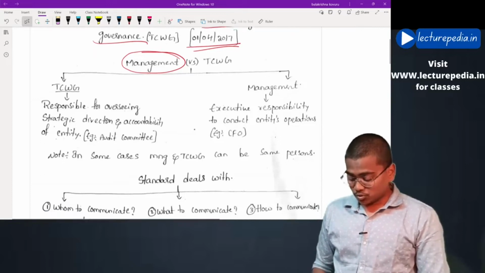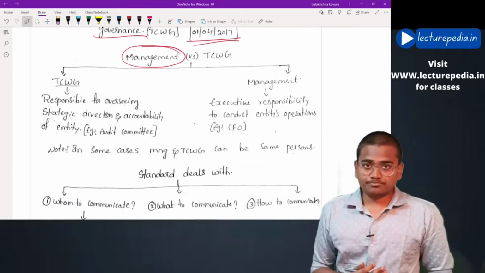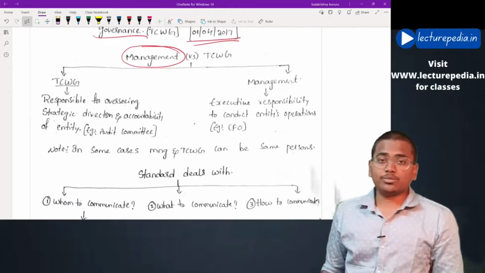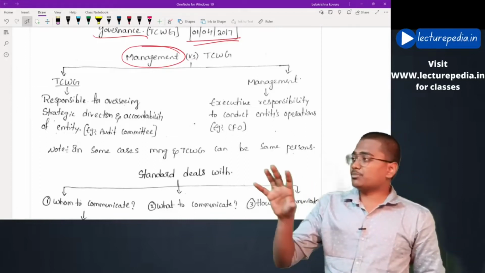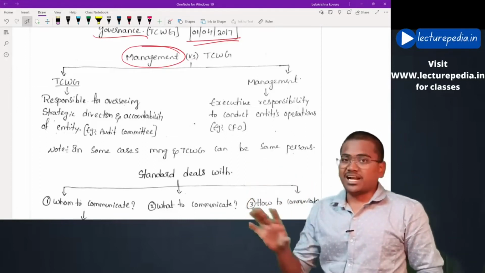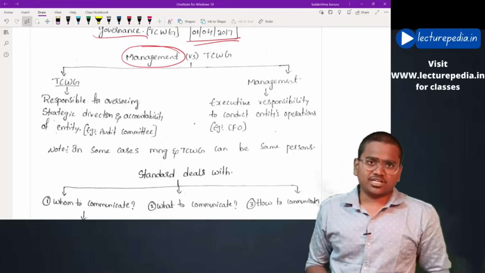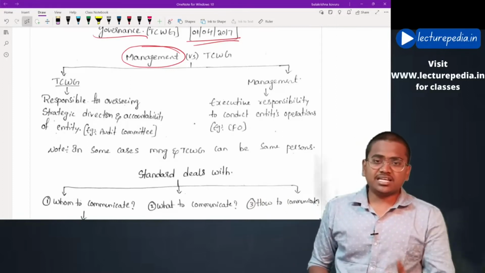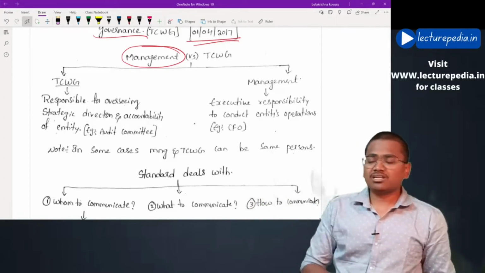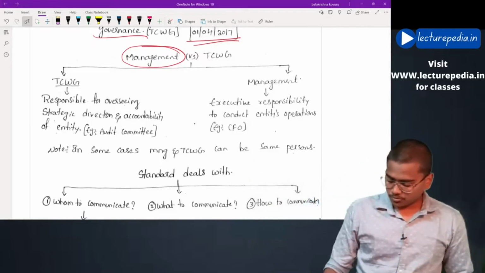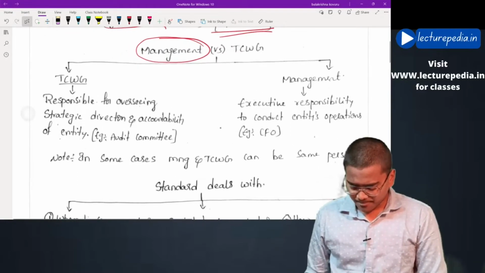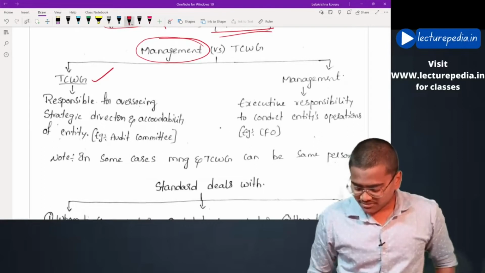So first, we have to understand what functions are performed by those charged with governance and what functions are performed by management. If we understand these functions, we will be able to easily identify who is who.